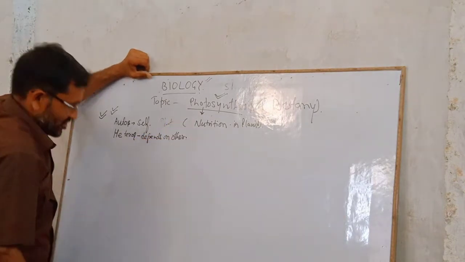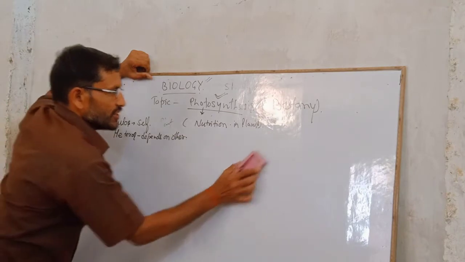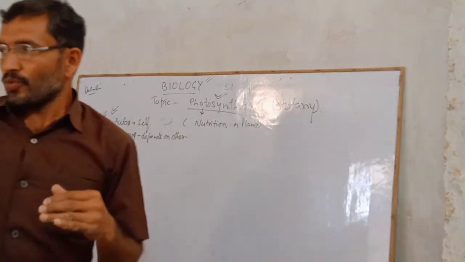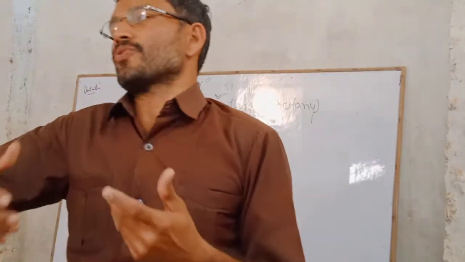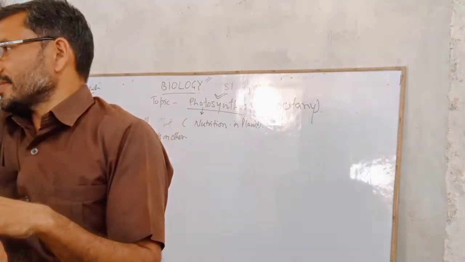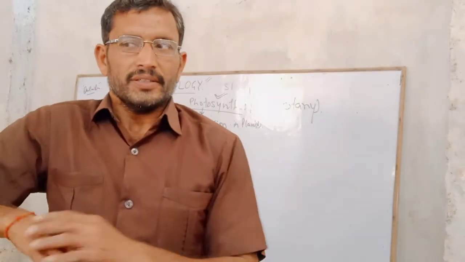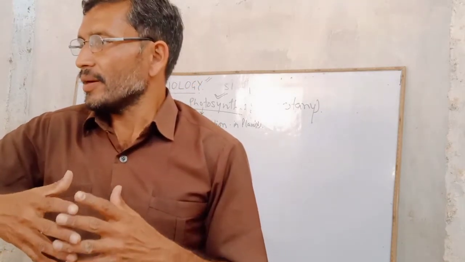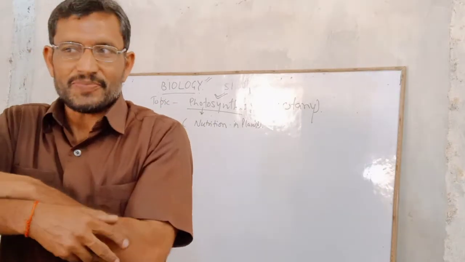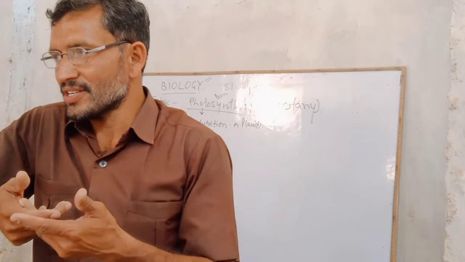So photosynthesis is nothing else, you can say this is the process by which the plants prepare their food material by their own. For that, certain things are required. I think you are getting it well. When the plants, or any organism you can say, but especially plants, because they have chlorophyll which is needed for photosynthesis.